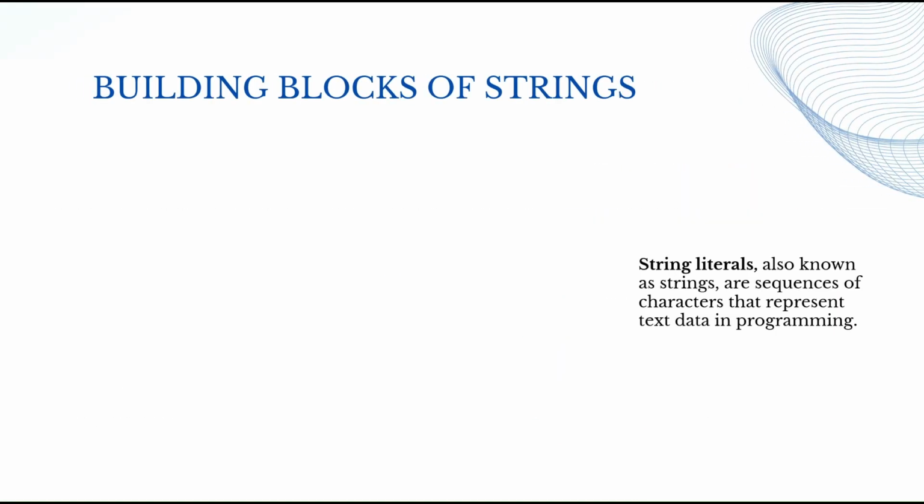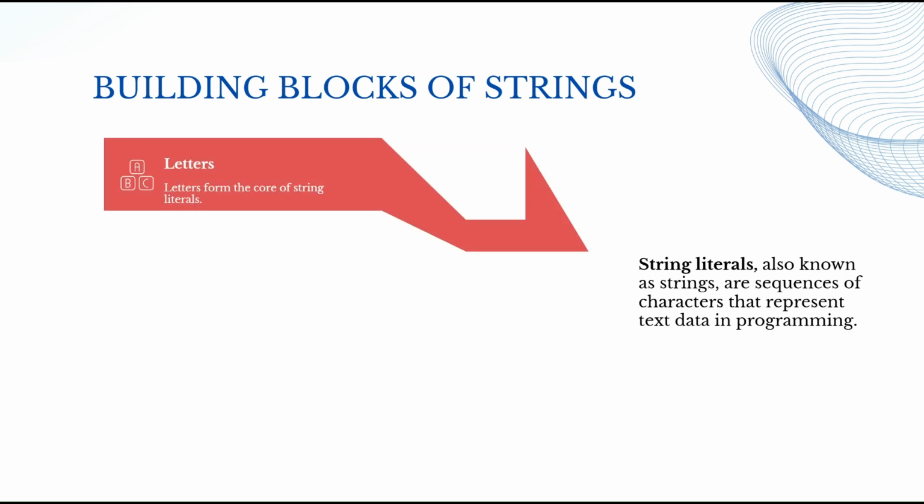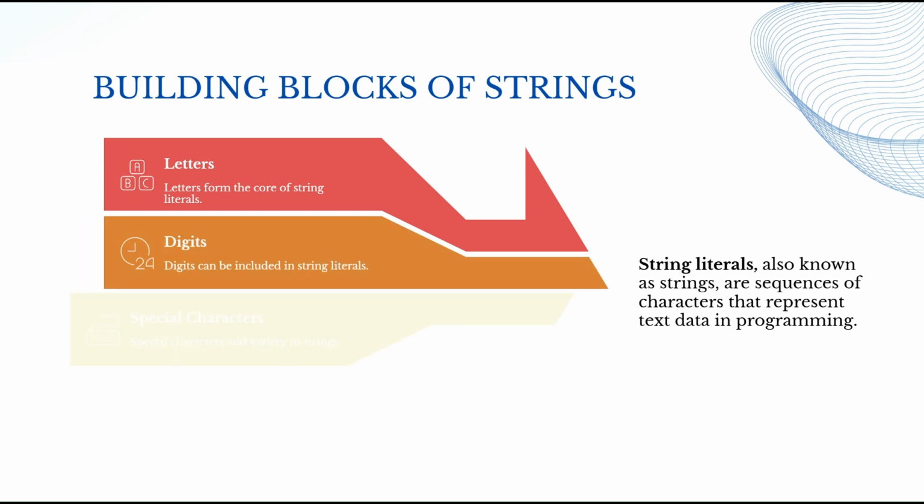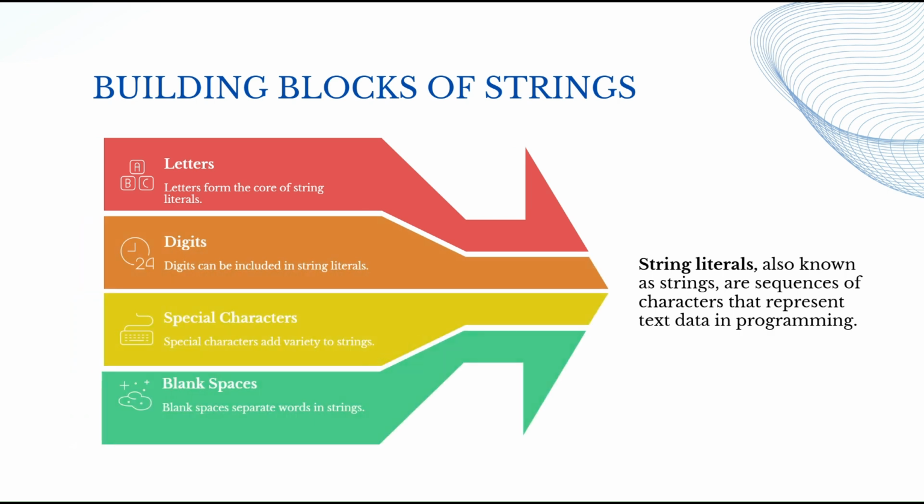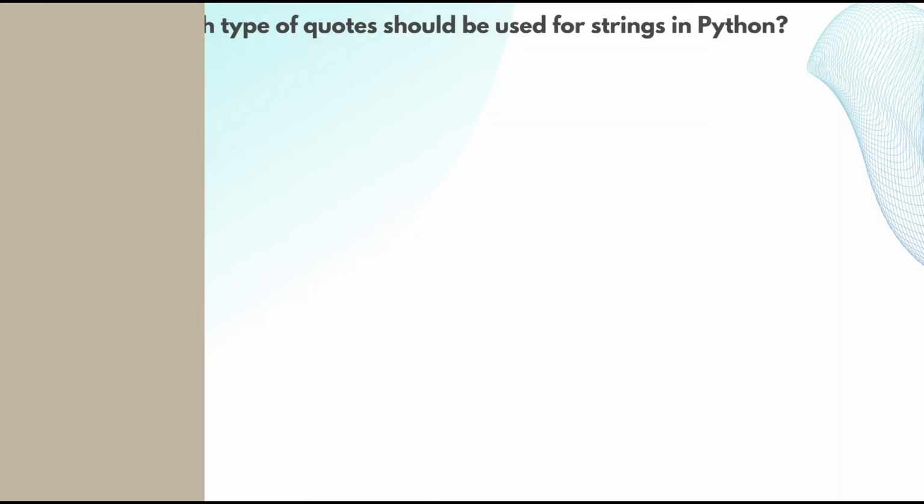In Python programming, apart from numbers, another important type of literal is the string literal, or simply a string. A string represents a sequence of characters. These characters can include letters, numbers or digits, special characters, and even blank spaces.